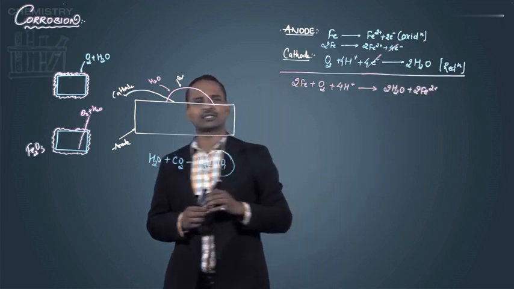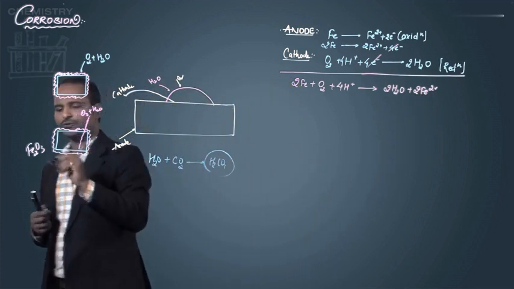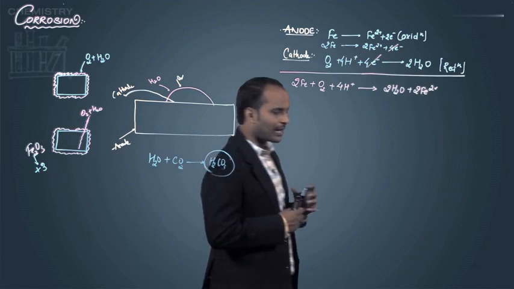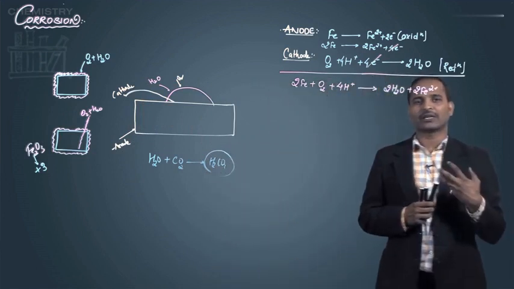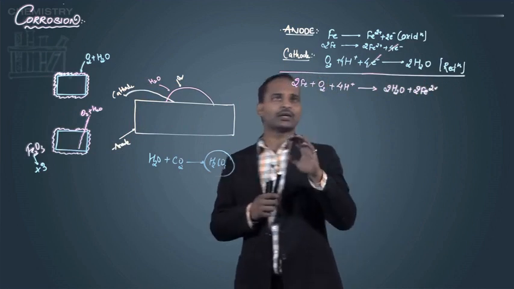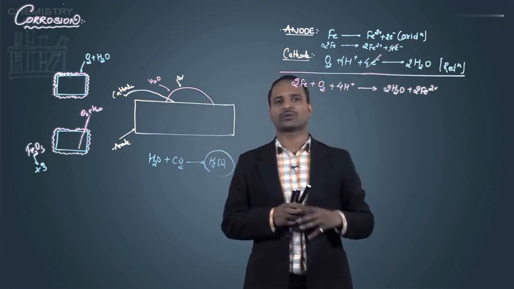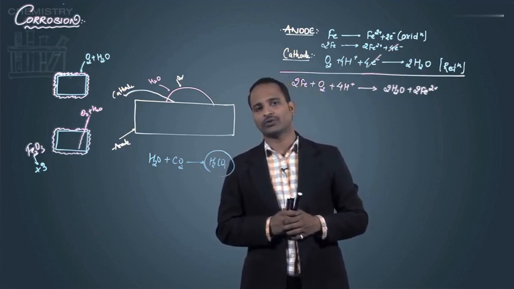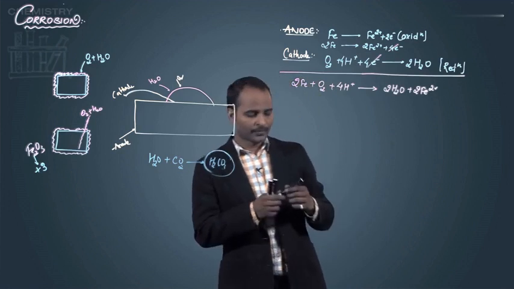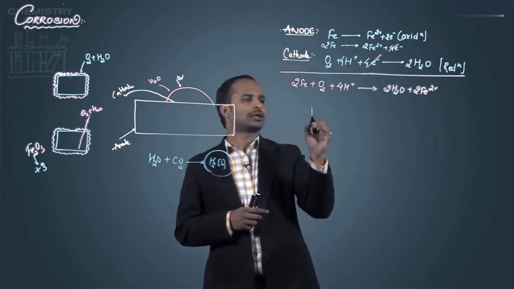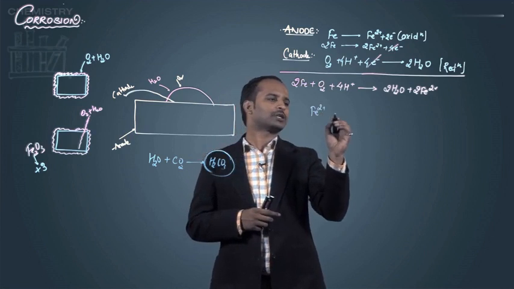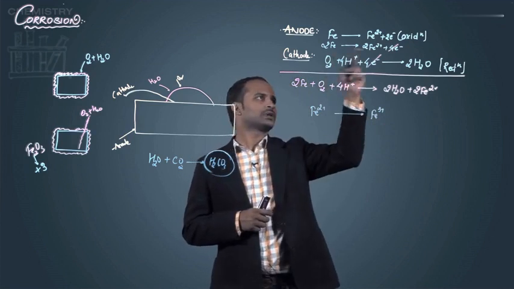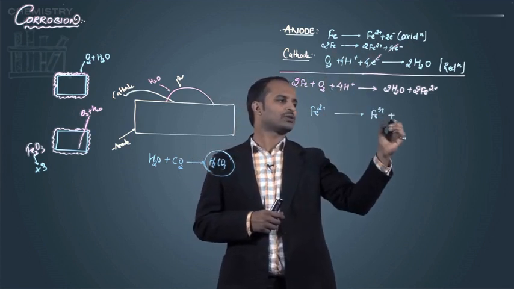Here the Fe has been oxidized to Fe2+, and I said this is the rust, and in the rust Fe is in the oxidation state of +3. That means the iron metal gets converted into rust when it gets oxidized to Fe3+. Till now the iron has only oxidized to the ferrous ion, Fe2+. The rusting will start when Fe2+ gets converted into Fe3+. So the Fe2+ which is formed again undergoes oxidation: Fe2+ gets oxidized to Fe3+, that is oxidation.